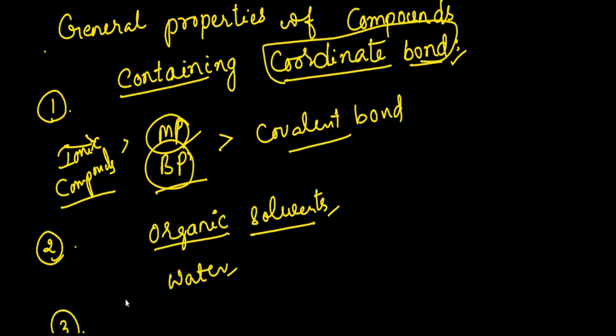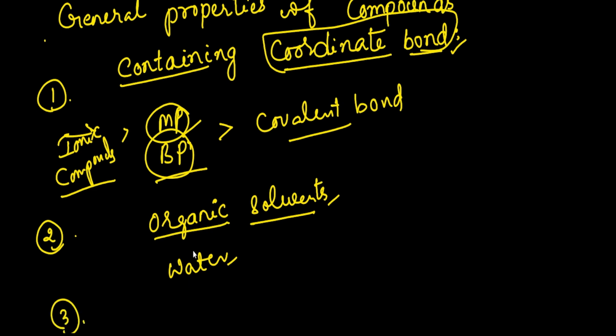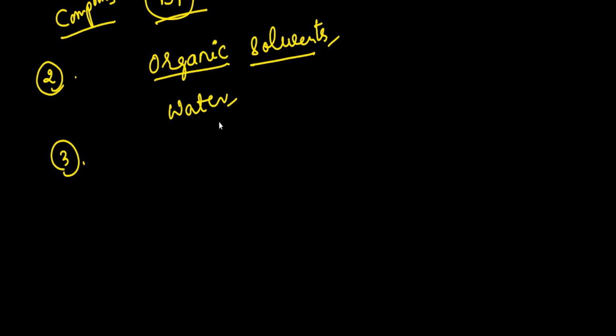And third property, a coordinate bond acts as a single bond directed in a specific orientation, because here the coordinate bond is denoted with an arrow. In case of the covalent bond it is denoted with a hyphen or a line like this. But this arrow is the symbol which is used to mention whether it is a coordinate compound or not. So this is the direction, arrow mark.